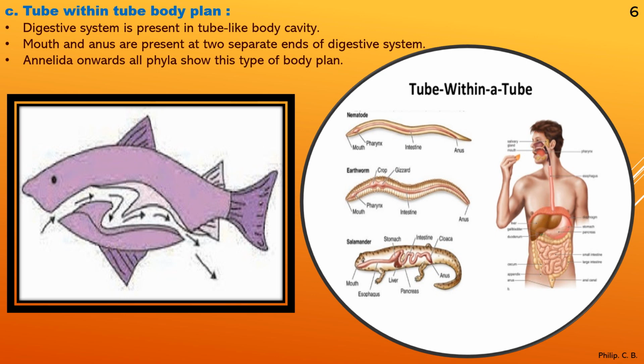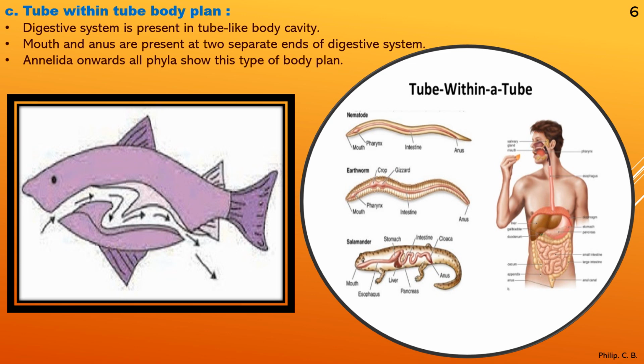So we take the points one by one. Digestive system is present in the tube-like body plan, that is mouth at one end and the anus at the opposite end. That is why it is called tube-like body plan or tube within tube pattern. Second, mouth and anus are present at two separate ends of the digestive system, which you can see in case of annelida, nematoda, salamander, human, or any other mammals or any other species in the higher forms.